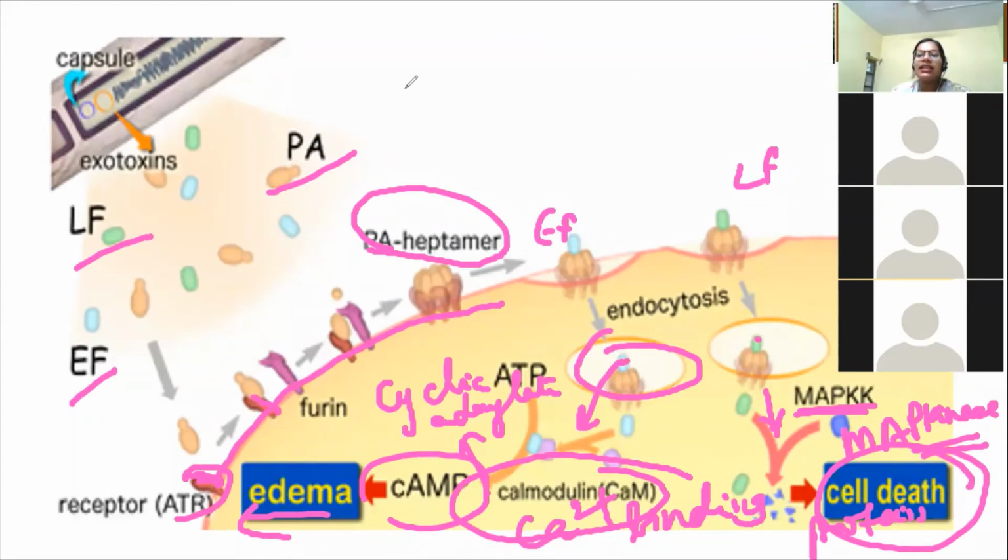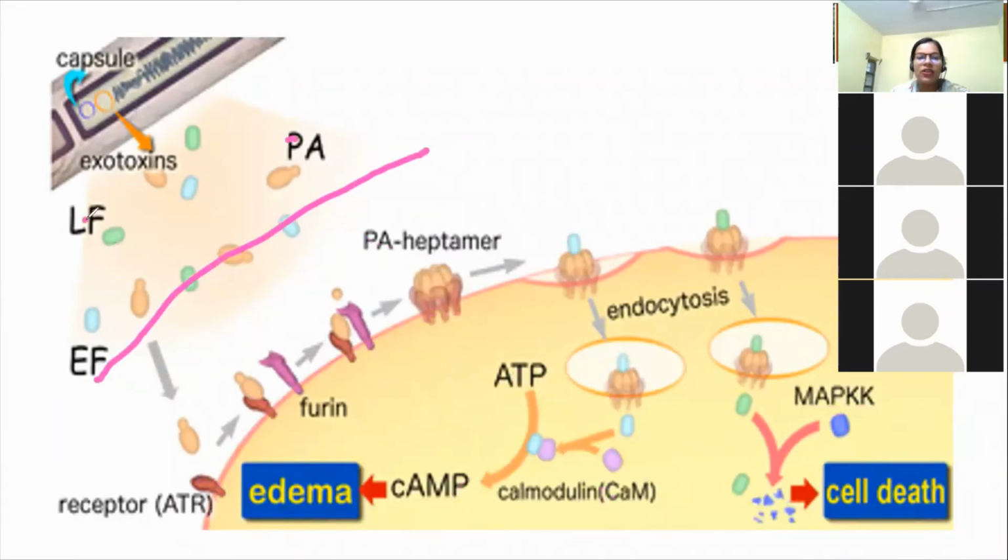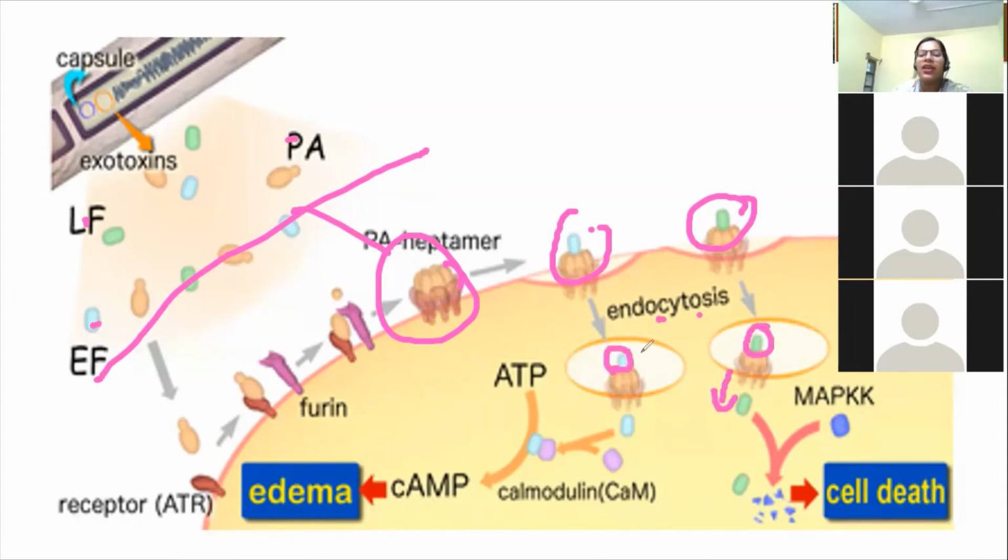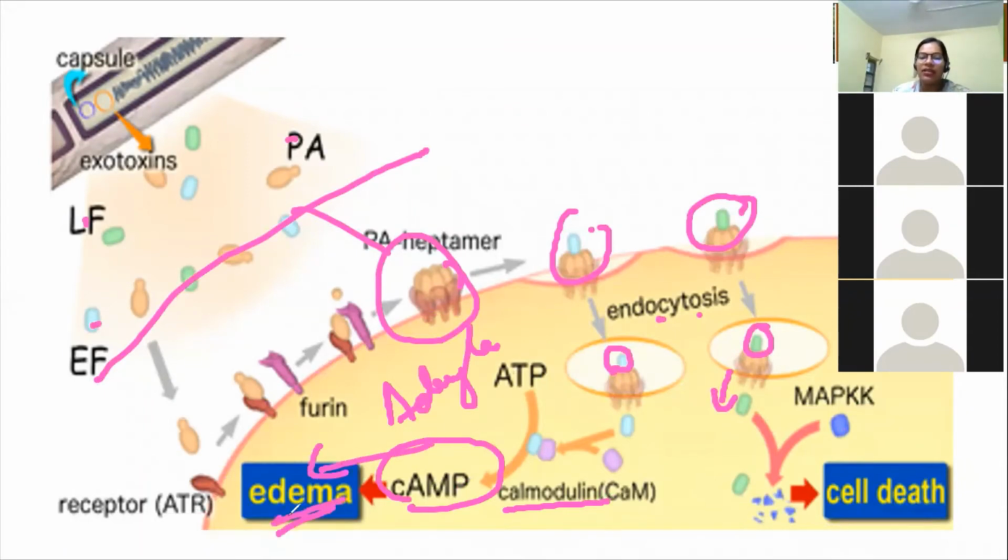Okay, is it clear this much? Should I repeat? Till here it is clear, right? That it has three components. It forms the heptamer to which either your EF or your LF will bind. These two will get endocytosed, and when they are under the endosome, both the factors EF and LF will come out into the cytoplasm. Now, when EF is there, it binds to the calmodulin, a calcium binding protein. It activates your adenylate cyclase enzyme, which increases the concentration of cAMP and finally causes edema, that is swelling.